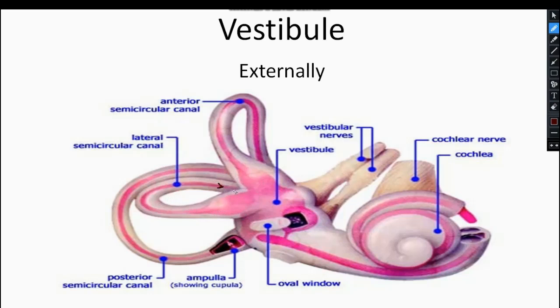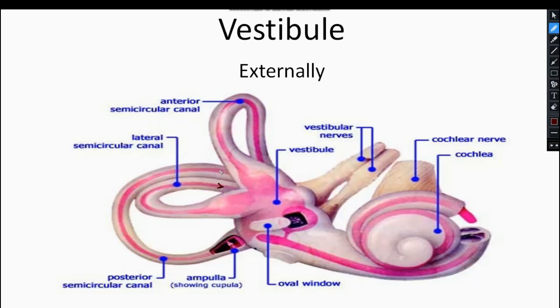So the posterior wall gets connected with one end of the posterior semicircular canal, whereas the other end of the posterior semicircular canal gets united with one end of this anterior semicircular canal, which is turning like this.